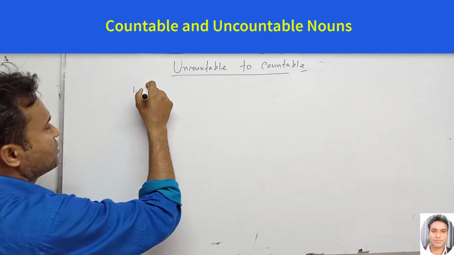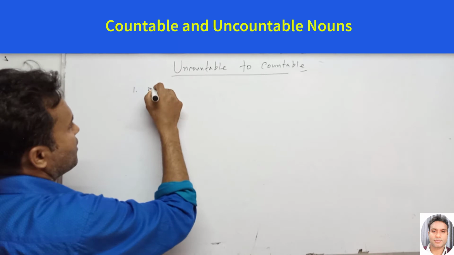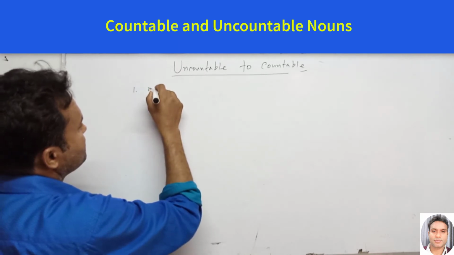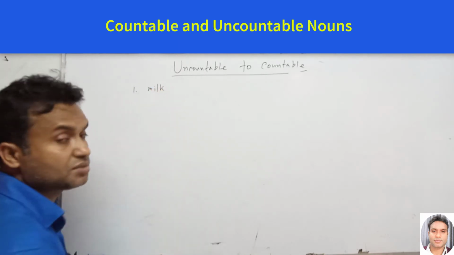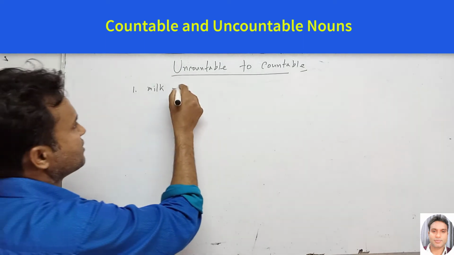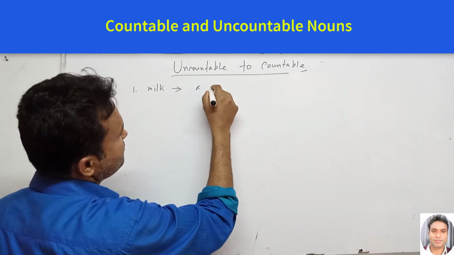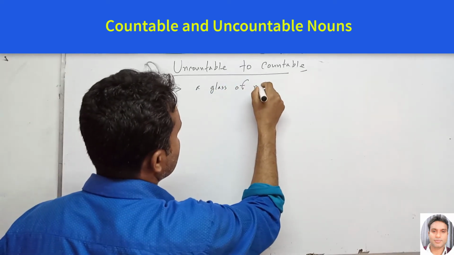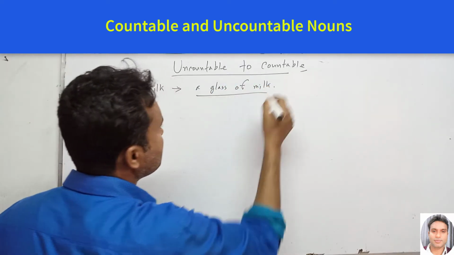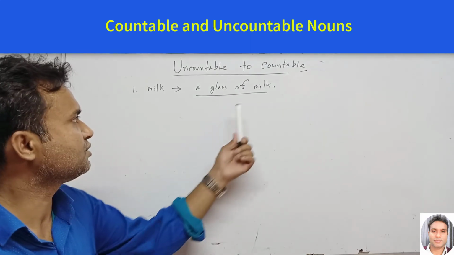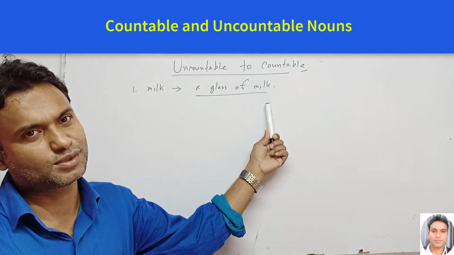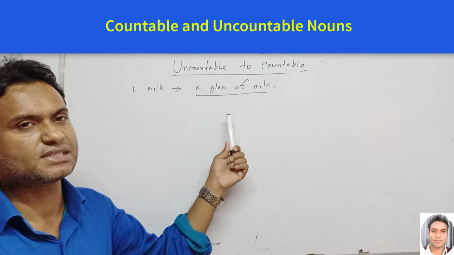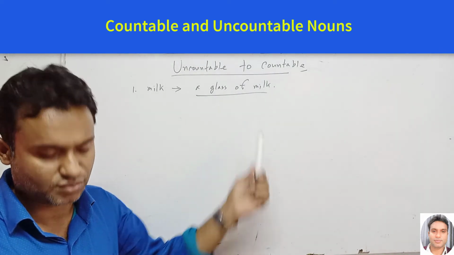For example, milk is an uncountable noun, but we can make it a glass of milk. So this is a countable noun. Without it, milk is an uncountable noun, but this phrase can help us to make it countable.